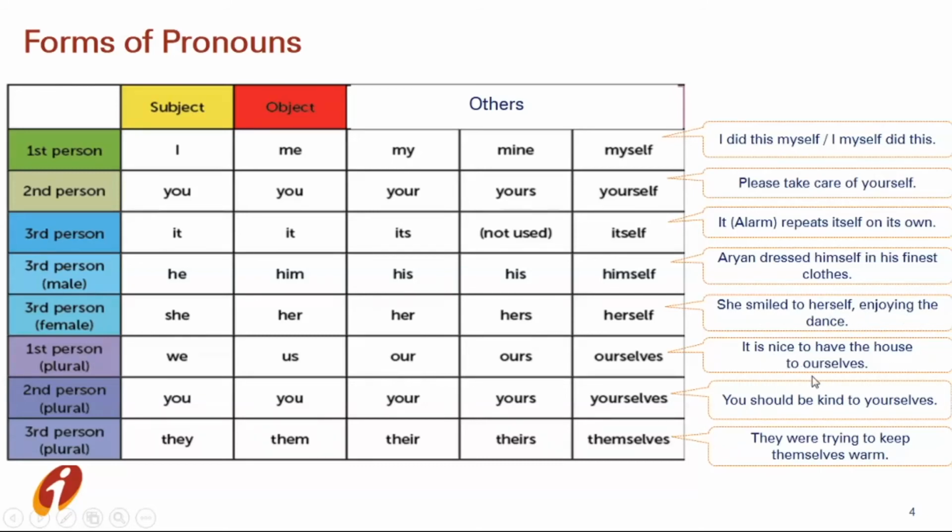She smiled to herself, enjoying the dance. It's nice to have the house to ourselves. You should be kind to yourselves. They were trying to keep themselves warm. These are only some of the examples, but as I said earlier, you all have to prepare your own list too. You can pause the video and note down the examples and forms too.